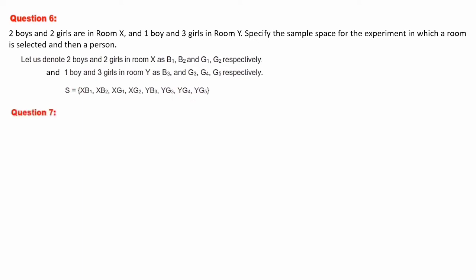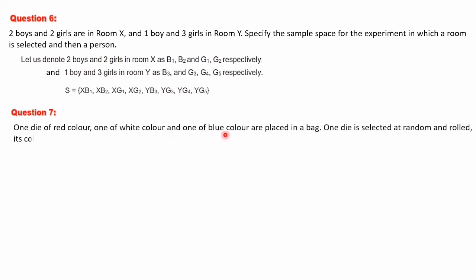Next is question number 7. 1 die of red color, 1 of white color and 1 of blue color are placed in a bag. 1 die is selected at random and rolled. Its color and the number on its uppermost face is noted. Describe the sample space. Here 1 die of red color, 1 of white color and 1 of blue color. Total 3 dice. One is in red, another one is in white, another one is in blue. Under the experiment, what is mentioned here is 1 die is selected at random. So without any preference you are choosing 1 die. It can be red, white or blue.